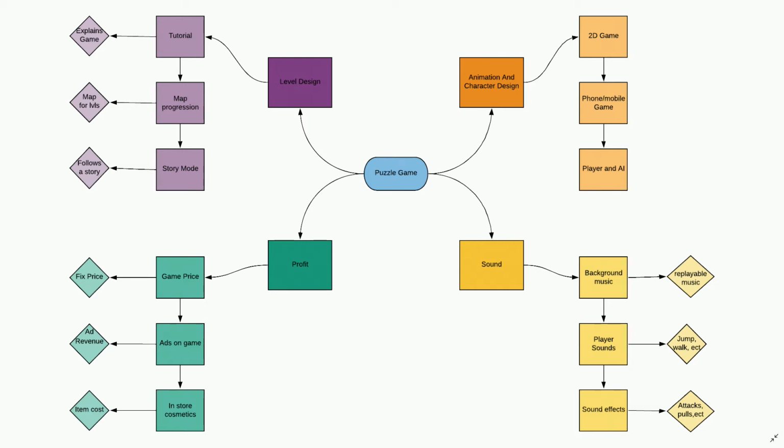Okay, so for project 2, I decided to make it about a video game. And so the type of game is going to be a puzzle game. So we'll start with level design. And so from level design, we need to have a tutorial and then the map progression and story mode. And so the tutorial will explain the game. The map progression will show a map for the levels so you can select them. And then story mode will follow a story.